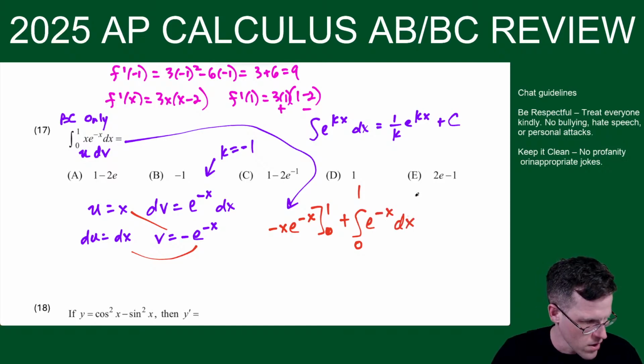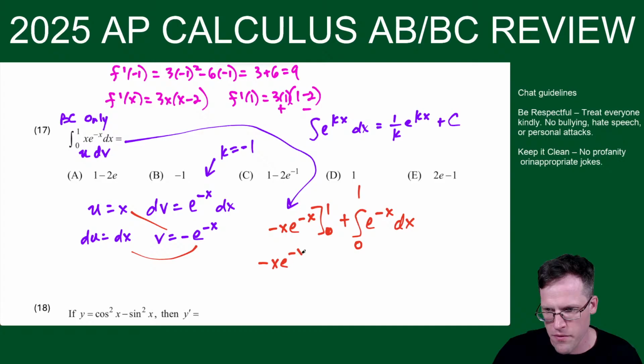Okay, so for this question, this is what's happening. And now we anti-derive this. So this I'll leave unsimplified for now. And the antiderivative of e to the negative x is minus e to the minus x. And we're going from 0 to 1. So now I just plug in and simplify carefully. So I plug in 1 first. So we're going to have negative 1 e to the negative 1. And then minus, I plug in 0.